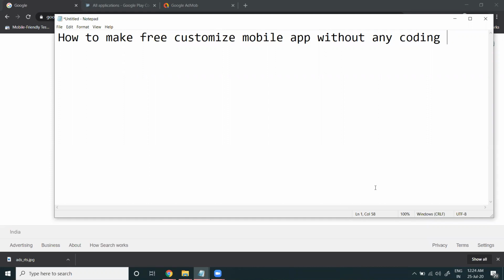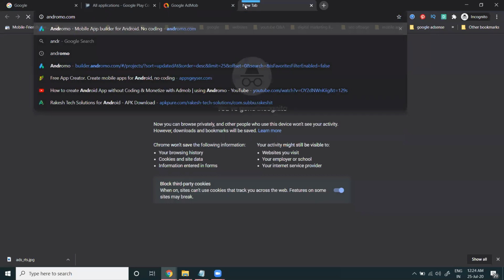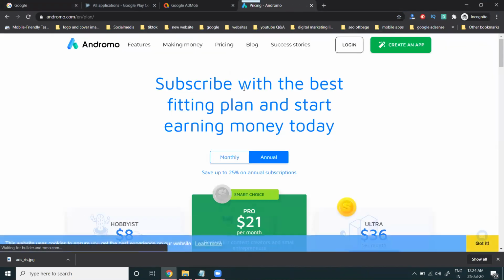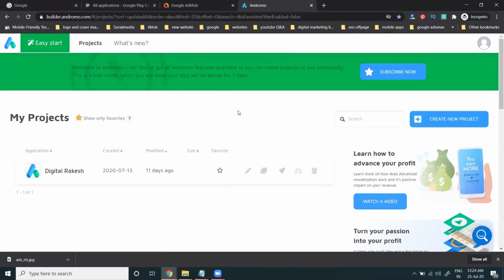So first we can discuss without a website and with a website. If I don't have a website, we can go with Blogger also. For this purpose, we have to use a website called Andromo. On this website we can build a number of applications, but APK builds are only for 3 times. They give one particular pricing. As free of cost, you can make an app, but the problem is that when people make your particular application, we can build the app only 3 times.